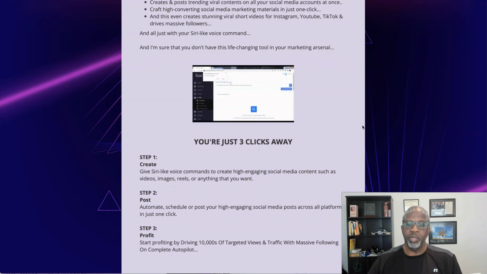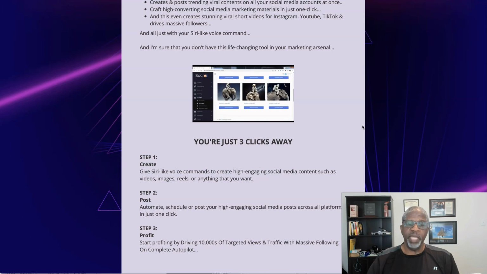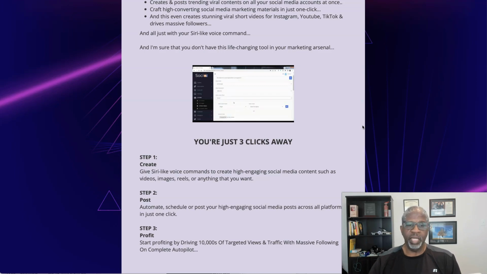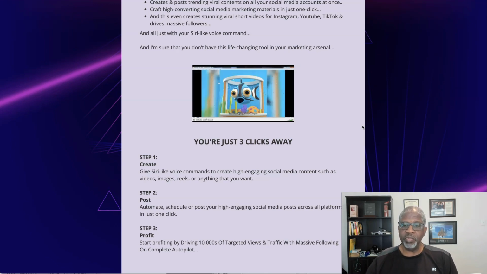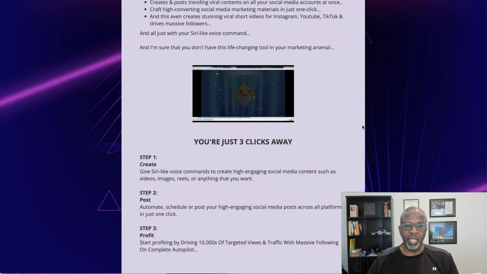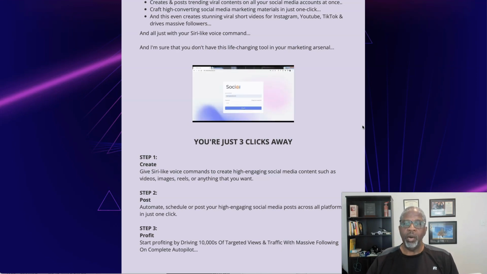All right. Click number 1, create. Give Siri-like voice commands to create highly engaging social media content such as videos, images, reels, or anything else that you want. Step 2 is to post. Automate, schedule, and post your highly engaging social media posts across all platforms in just 1 click. And step number 3 is to profit. Start profiting by driving tens of thousands of targeted views and traffic with a massive following on complete autopilot.